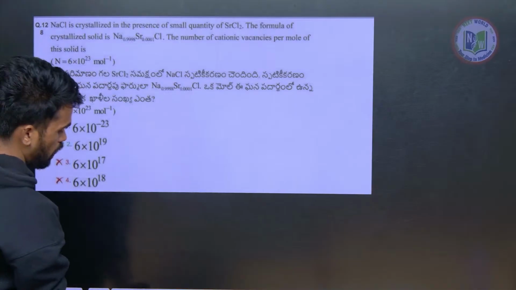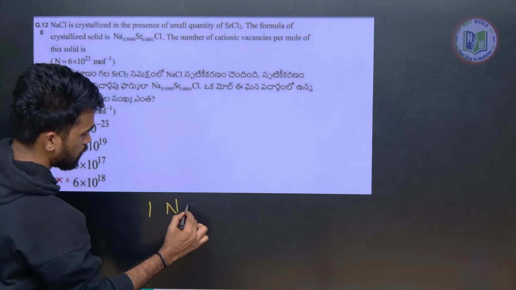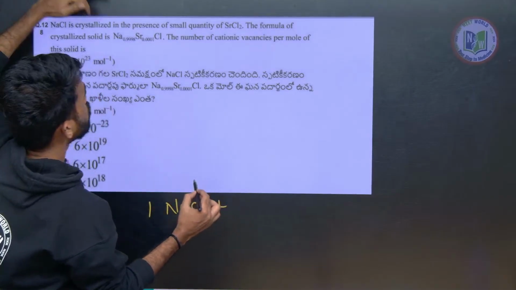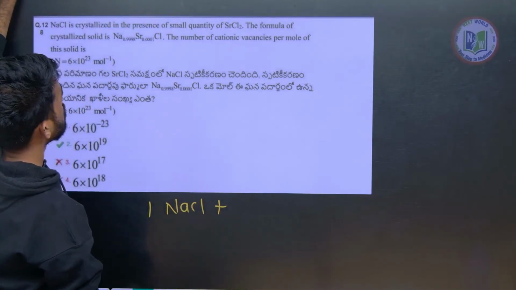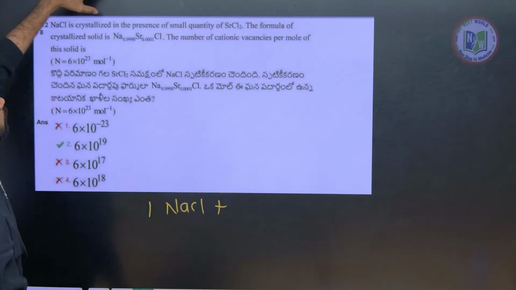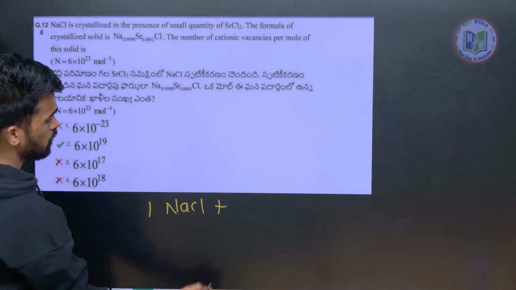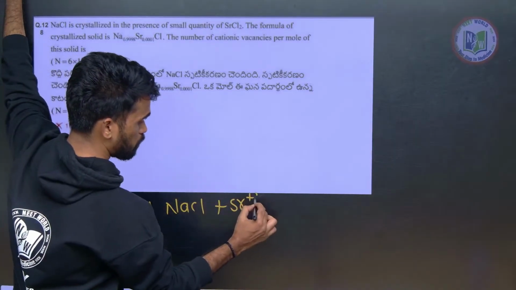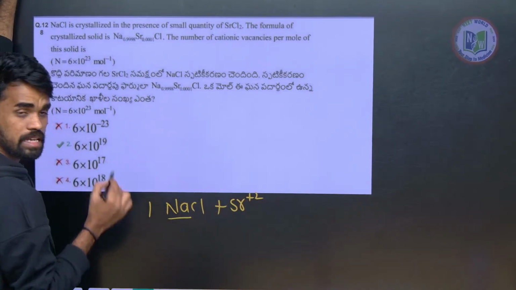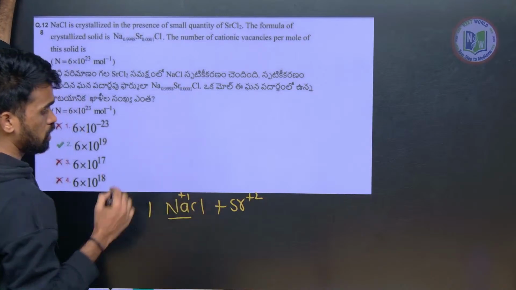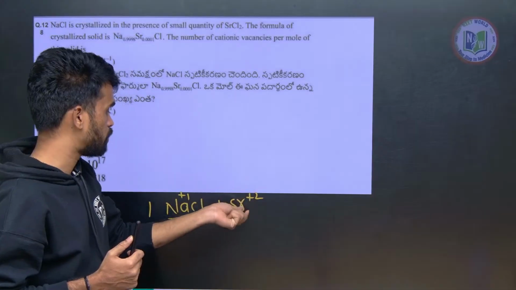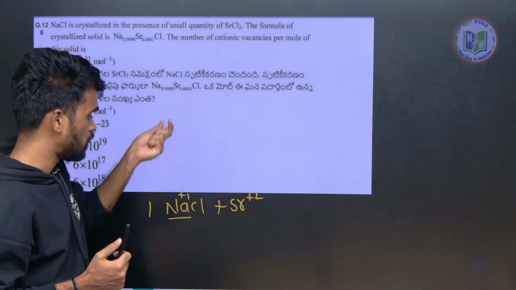So let us say I have 1 mole of NaCl. Now this NaCl is crystallized in the presence of a small quantity of SrCl2. Whenever we add this Sr, strontium, it will be having +2 we know, and NaCl, Na is having +1. So whenever I am saying doping, it means a small amount of Sr2+ will be added to this.